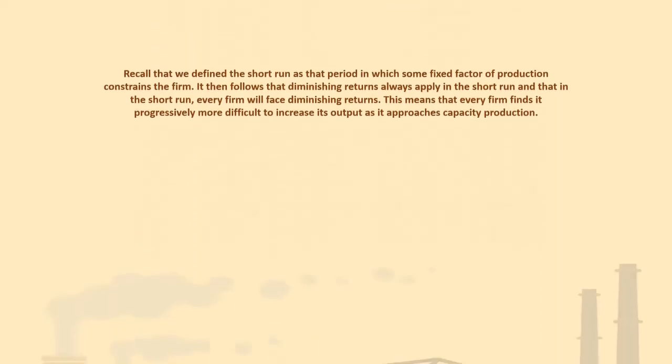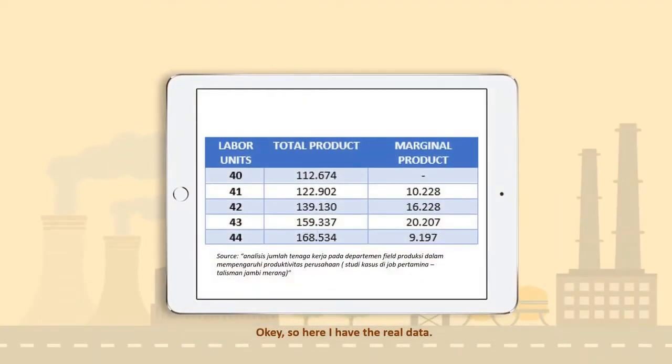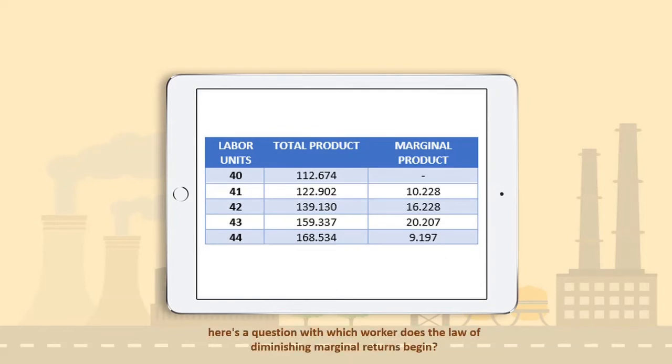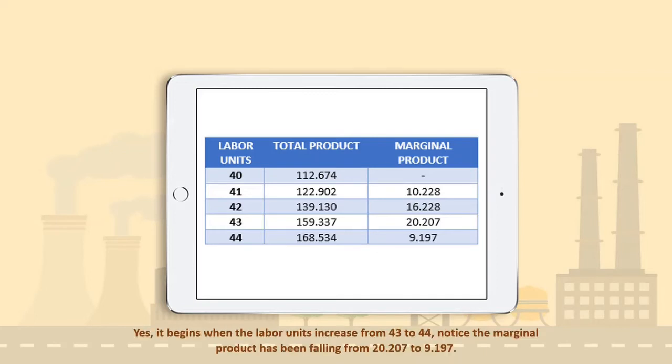This means that every firm finds it progressively more difficult to increase its output as it approaches capacity production. Okay, so here I have the real data from some journal. Here's the question. With which worker does the law of diminishing marginal returns begin? Yes, it began with the labor unit increase from 43 to 44.